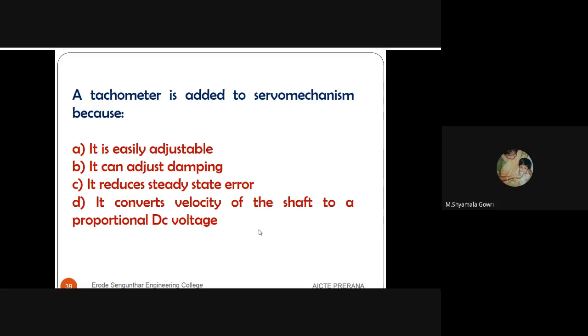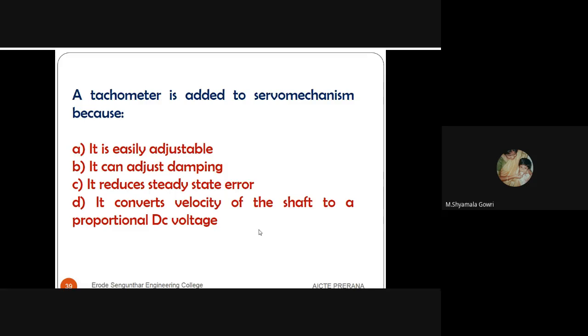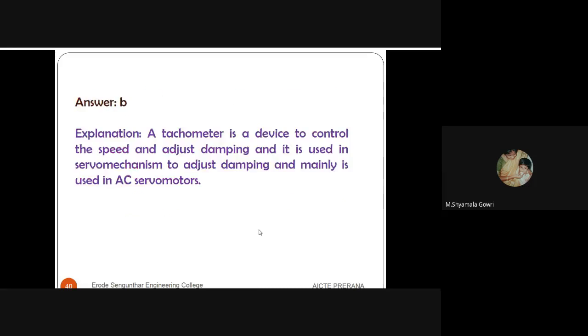Next question. A tachometer is added to a servo mechanism because, there are four options. It is easily adjustable. It can adjust damping. It reduces steady state error. It converts velocity of a shaft to proportional DC voltage. The answer is B. It can adjust damping. So a tachometer is added to a servo mechanism for adjusting the damping.